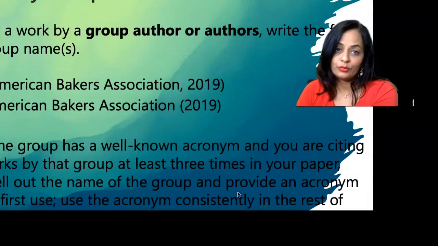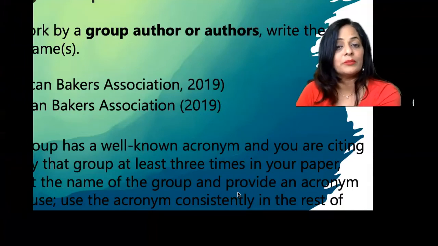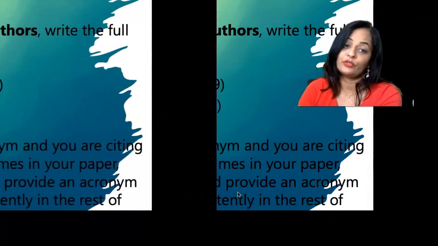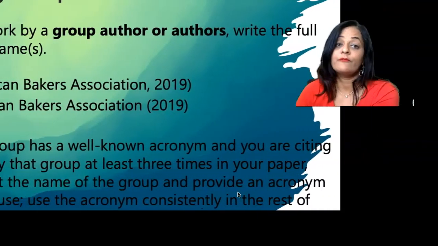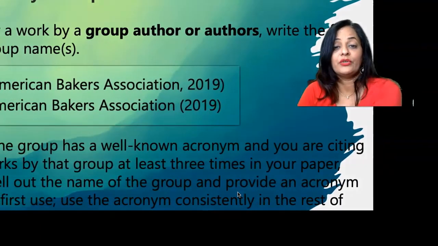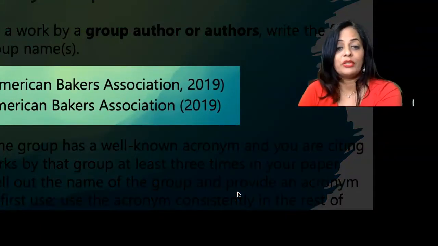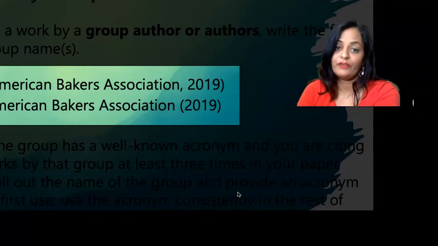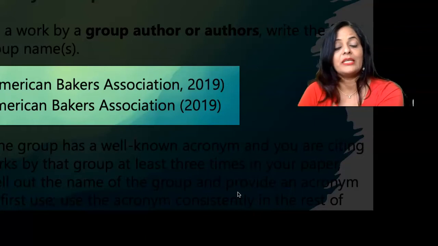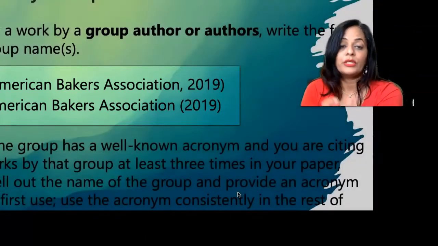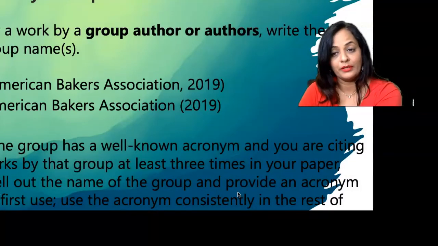If there is a group or a company that has published something, then you will write the name of the group or the company first time when you are writing it in your paper. Next time when you mention it, then you will write the acronym. But the very first time you are mentioning it, it has to be the complete full name of the company.